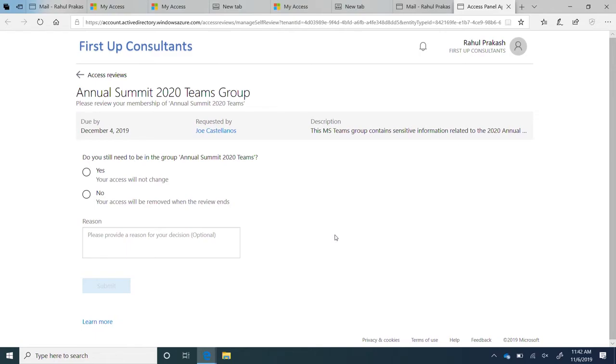This is exactly where I land up that says, this is the access that you currently have to the Annual Summit 2020 Teams group. Do you still need access? Yes or no? If I click on yes, then I am required to provide a justification. Else, I can click no. Very simple. It's a one-click, one portal place without multiple different views to look at. As a self-user, I know exactly what I'm reviewing, and I can see the description and who has requested the access review campaign.